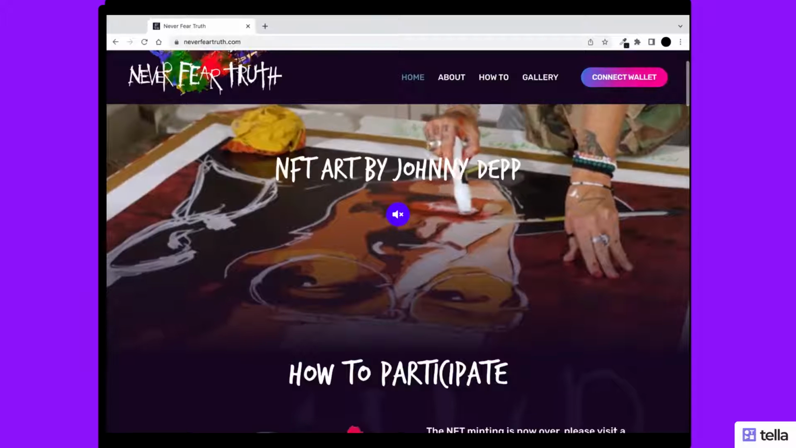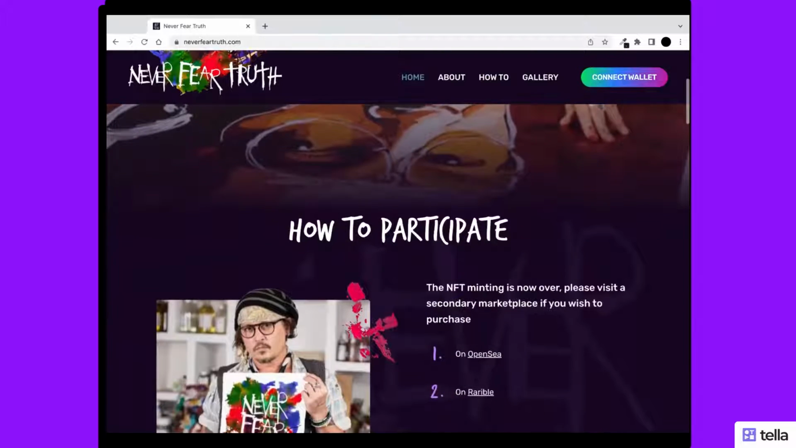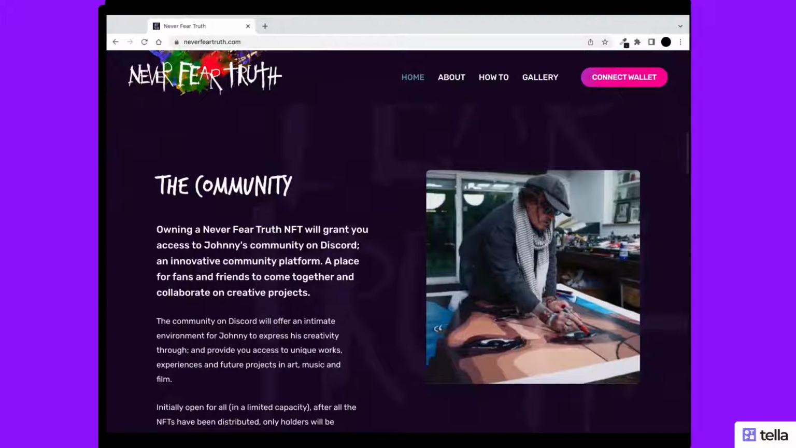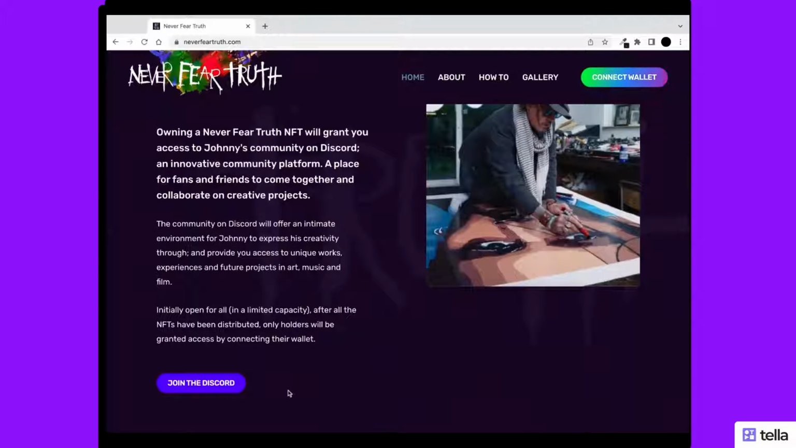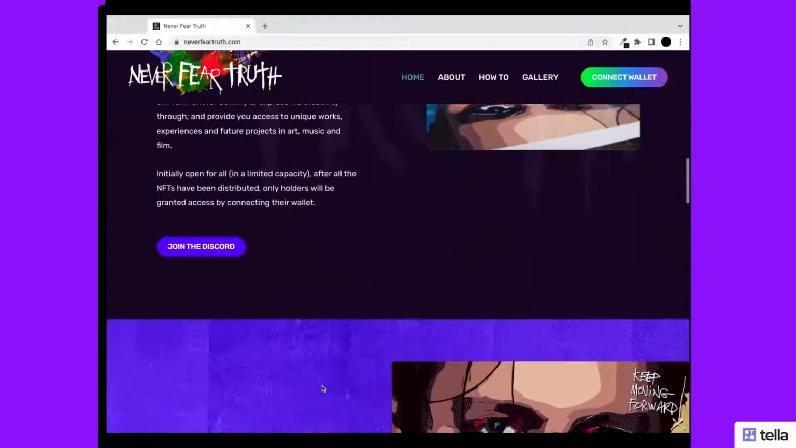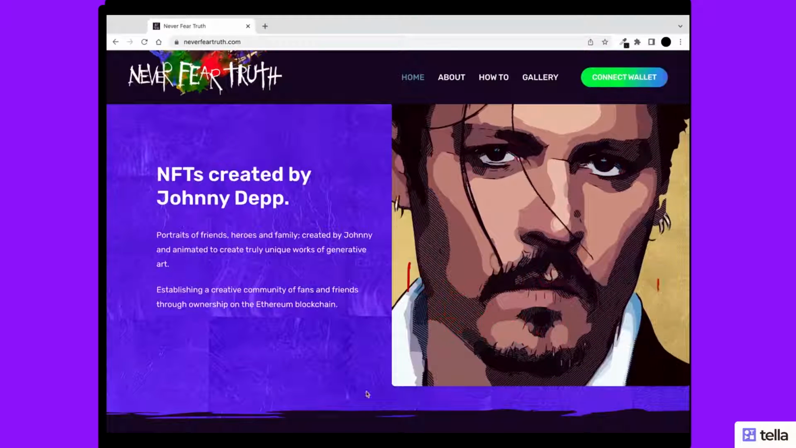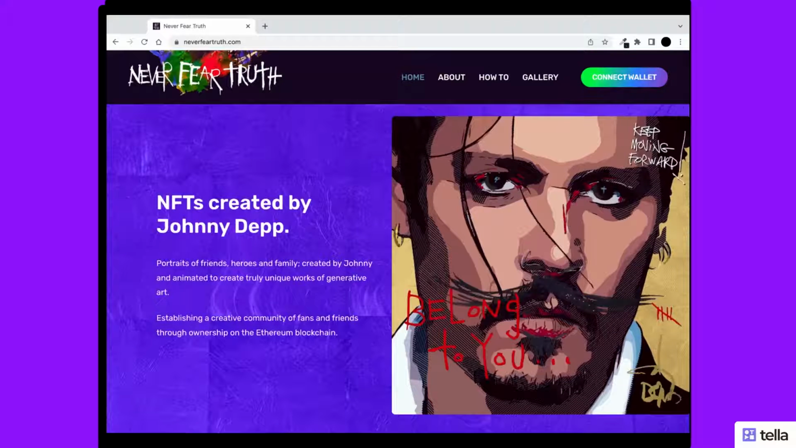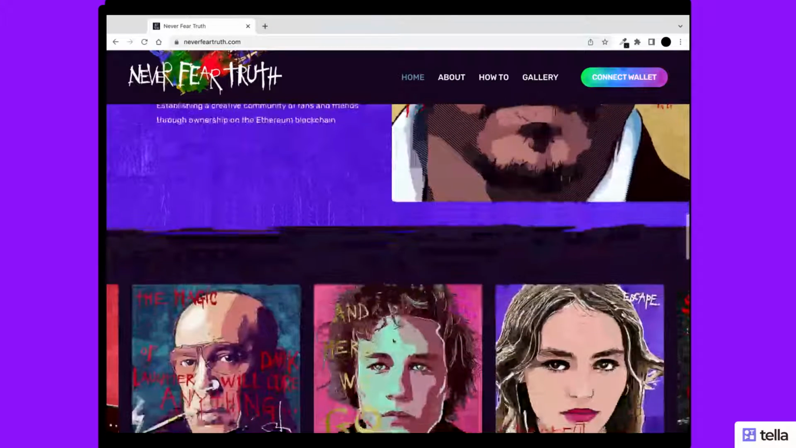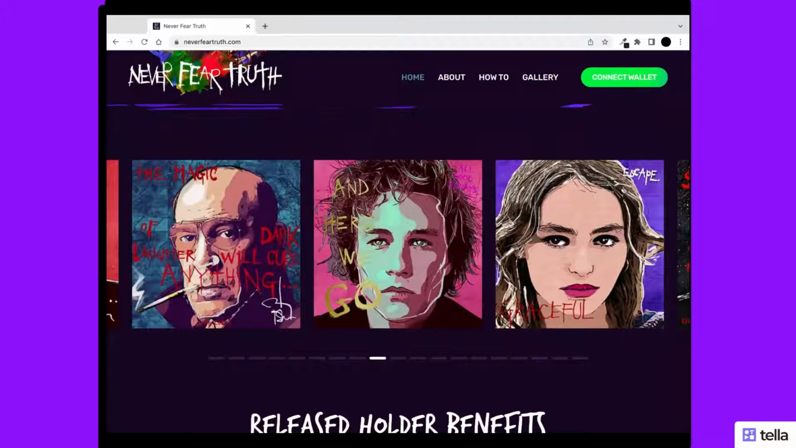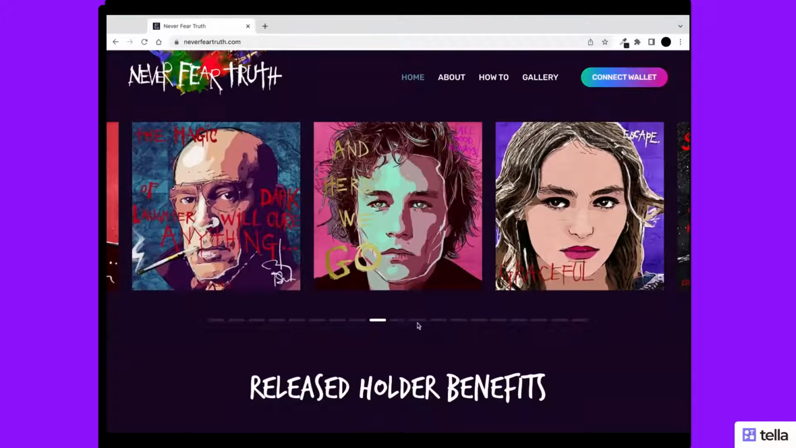And if we scroll down, we'll go to the second section, which shows how to participate in the project. And the section below is about his community. They also invite you to join his Discord community. Let's continue scrolling, and we'll see a section with Johnny Depp's portrait. In this section, they explain that this project is entirely created by the artist himself. And right below this section, we've got a slider with some of his artwork.